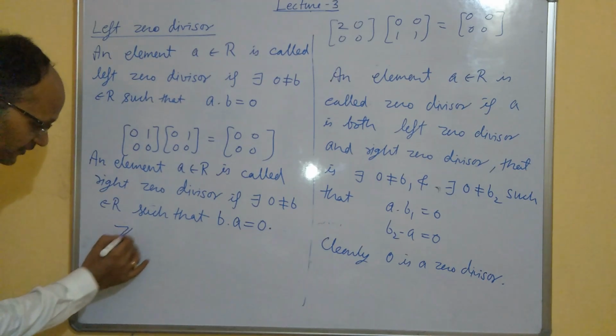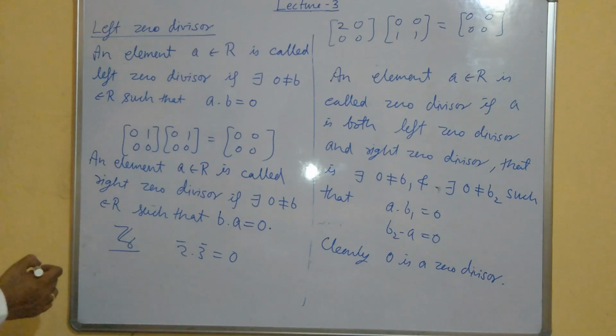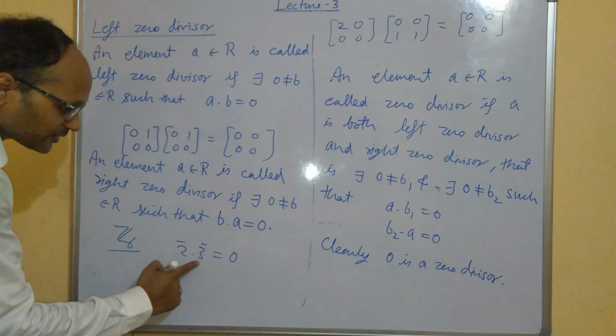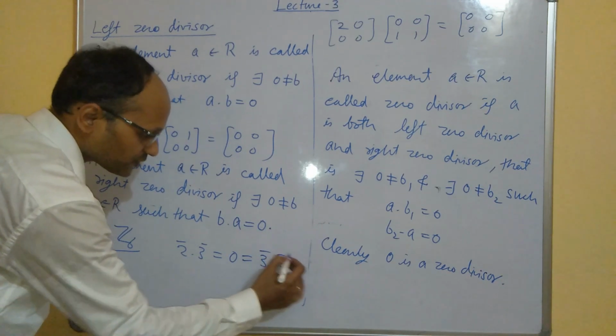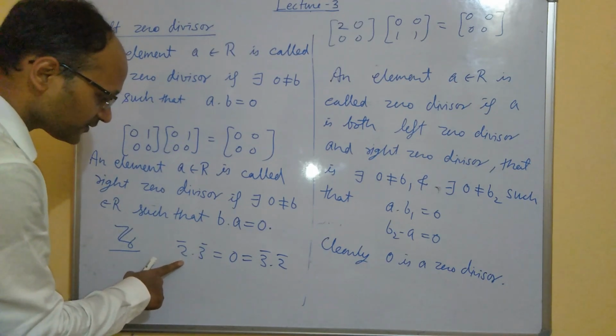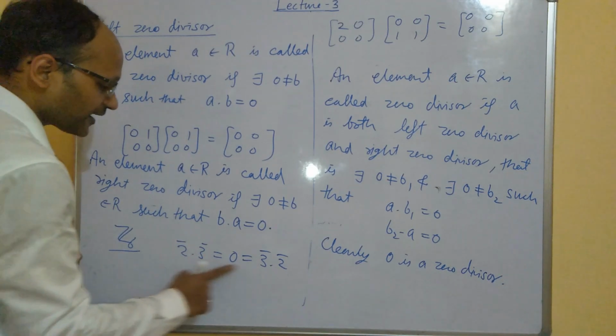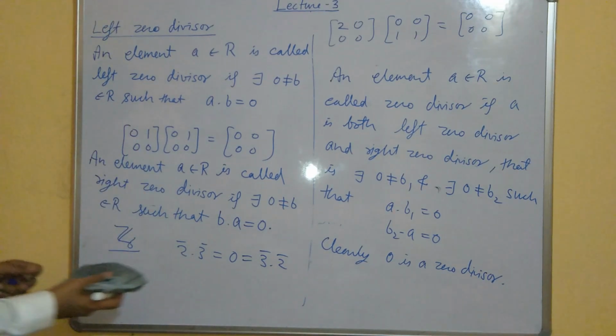In Z6, as we have given the example, 2 into 3 is 0, and also 3 into 2 is 0. So 2 is a zero divisor, both left and right, and 3 is also a zero divisor, both left and right. So zero divisor means left zero divisor as well as right zero divisor. Okay, now we will see some observations on these zero divisors.